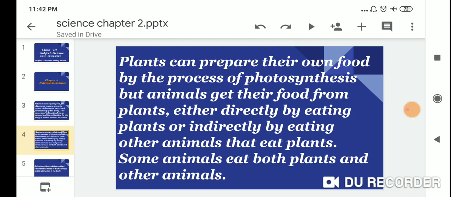Plants can prepare their own food by the process of photosynthesis. Animals get their food from plants, either directly by eating plants or indirectly by eating other animals that eat plants. Some animals eat both plants and other animals.